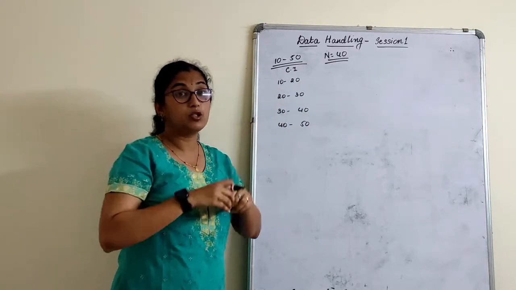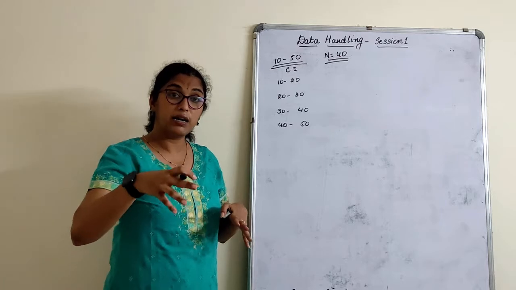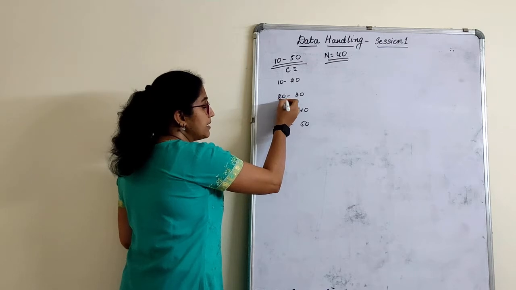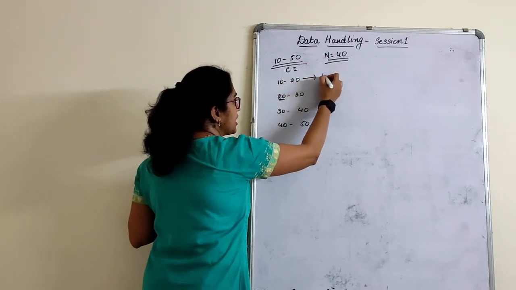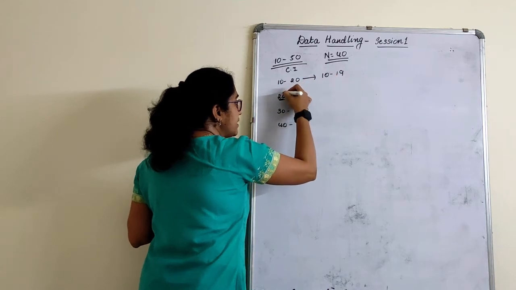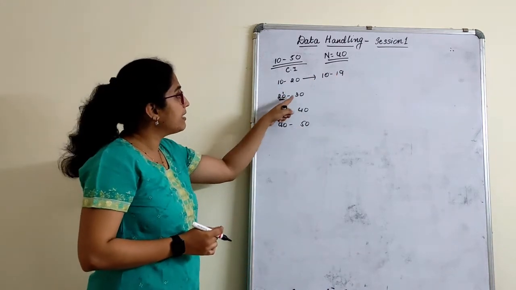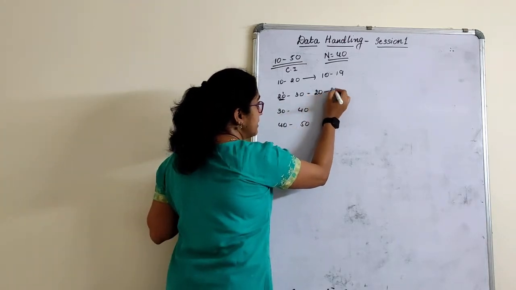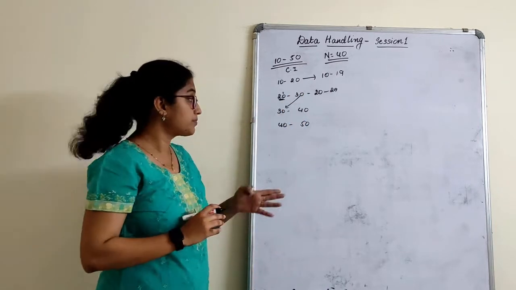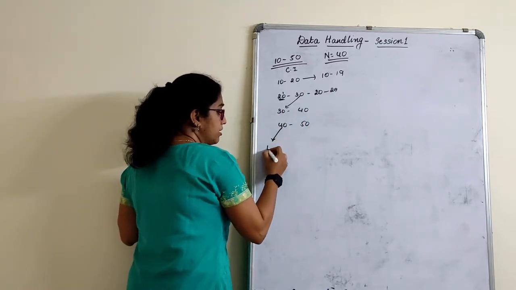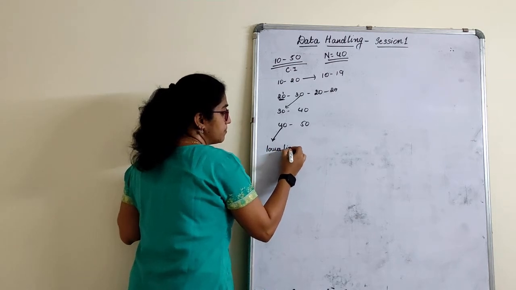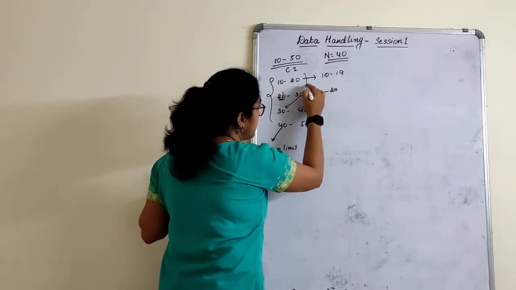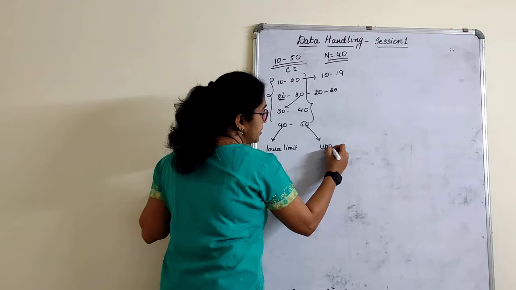Between 10 and 20, how many students fall? That means between 10 and 20 marks, how many students have scored? If you see here, children, this 20 is repeated here also. So I am actually checking between 10 and 19, and 20 comes here. Between 20 and 30, how many students fall? I check from 20 to 29 because 30 comes here. This score is called the lower limit. All these on this side are called lower limits and these on this side are called upper limits.